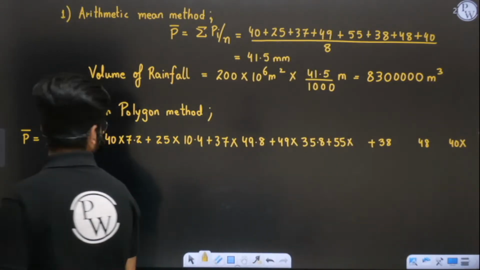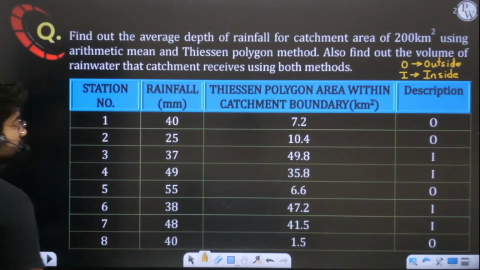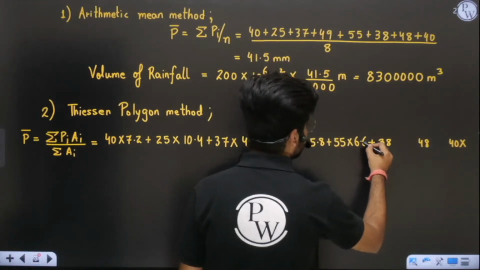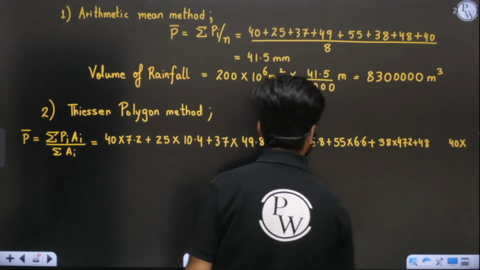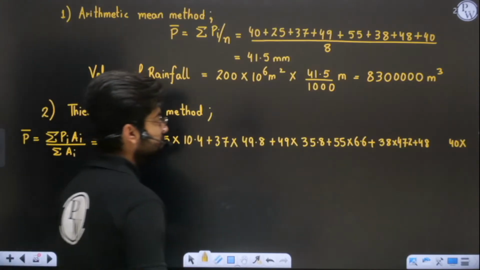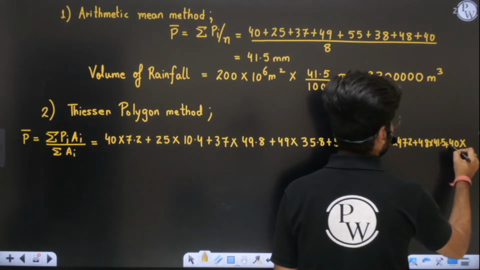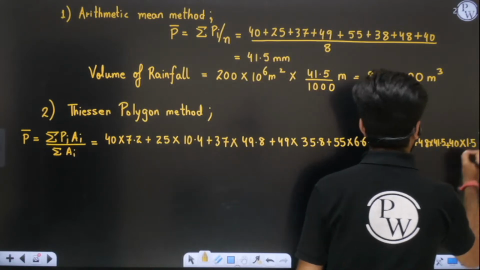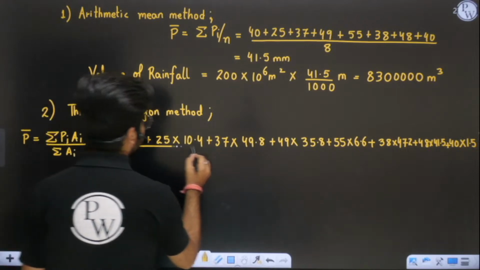Yes or no? So 55 into 6.6, 47.2, this is 6.6, this is 47.2, then at last we have 41.5, 1.5. Here we have 41.5, here we have 1.5. Okay, so this you have to solve, divided by total area.